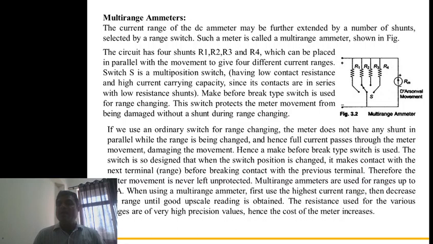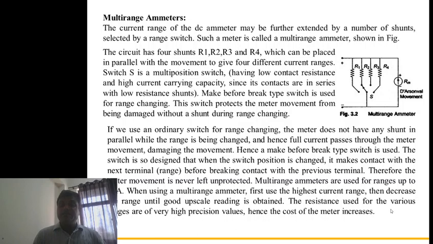Multi-range ammeters are used for ranges up to 50 ampere. When using a multi-range ammeter, first use the highest current range, then decrease the range until a good upscale reading is obtained. That is also one of the precautions: we start from the highest and then move towards the lowest.